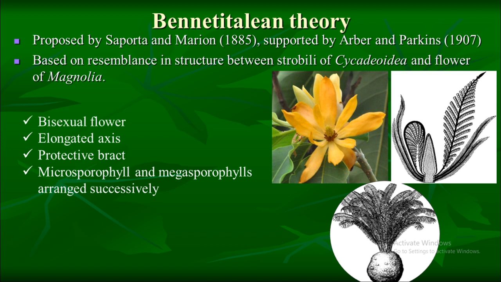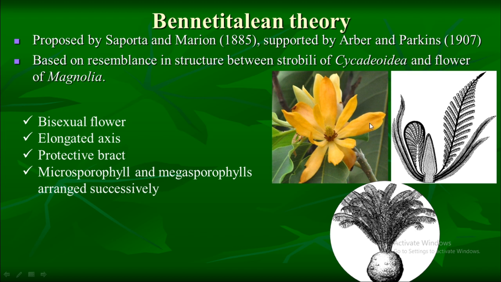These similarities are: both are bisexual, that is, male and female gametes are present on the same flower or same plant. Both strobilus of Cycadeoidea and flower of Magnolia have an elongated axis. Both have protective bracts. In Cycadeoidea, there are scaly bracts, while in Magnolia, there is a perianth.